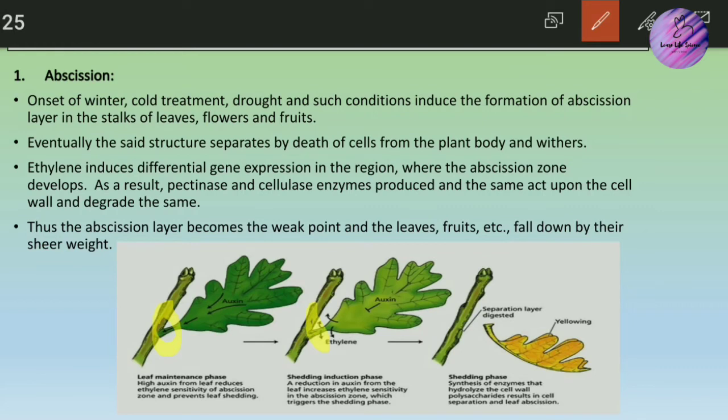What happens here is that the structure gets separated from the body wall because of the death of the cells right there. Actually, ethylene induces differential gene expression, meaning ethylene induces the expression of various genes that are involved in degradative processes. For example, pectinase and cellulase enzymes are synthesized in the presence of ethylene, which causes degradation of such cells.